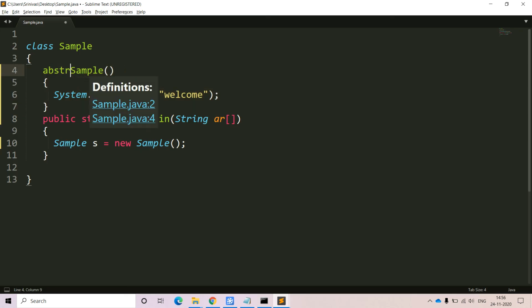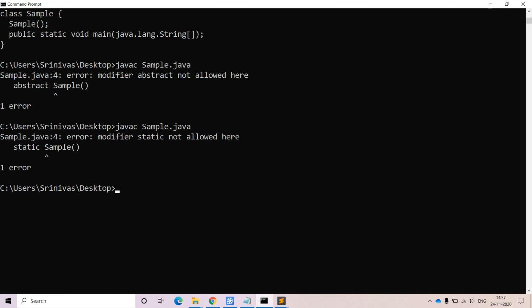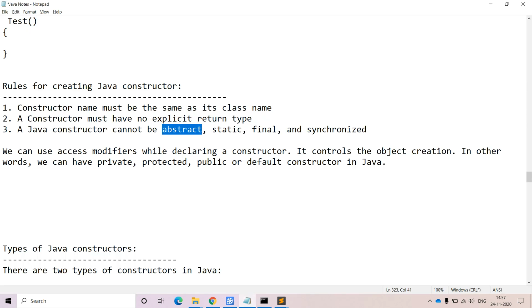Okay. Is it possible to define the static keyword? Static is also one of the modifiers, it is not an access modifier. Abstract is also one of the modifiers. Is it possible to use the static modifier within the constructor definition? No. Modifier static is also not allowed here. Likewise, the remaining keywords like final and synchronized, we should not use. Abstract, static, final and synchronized keywords, we should not use with respect to the constructor.